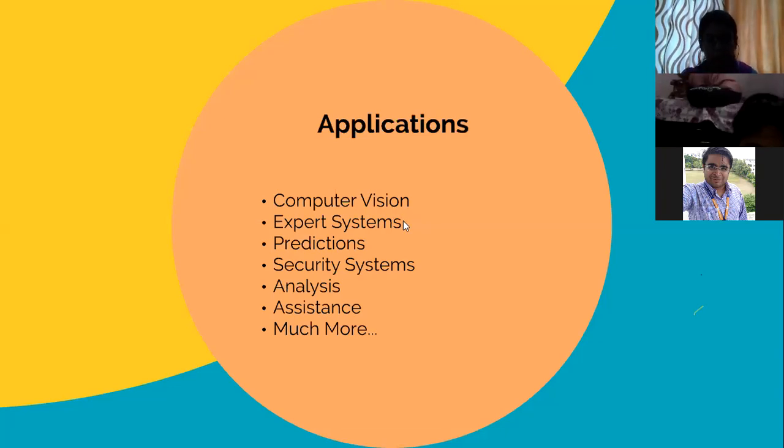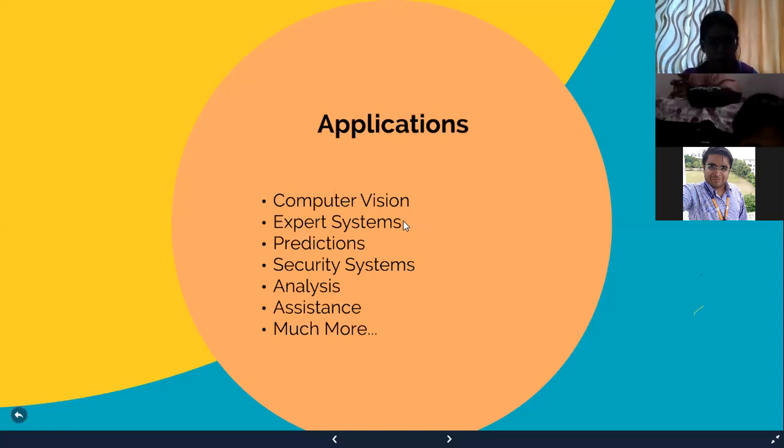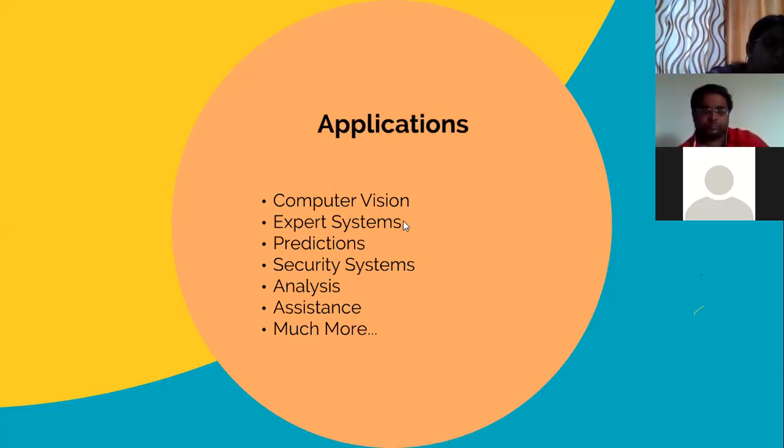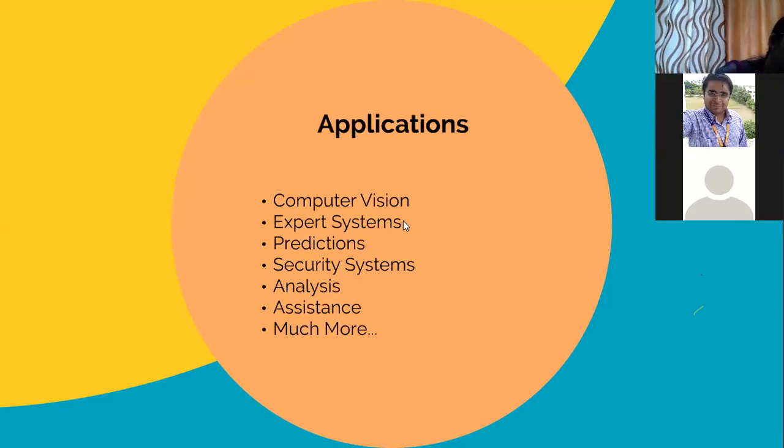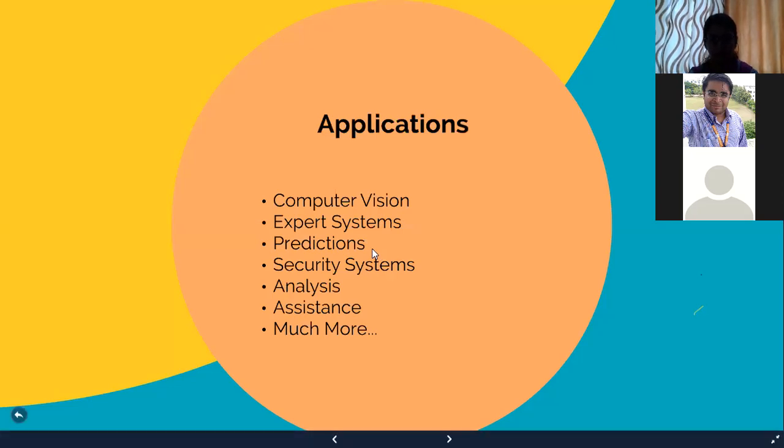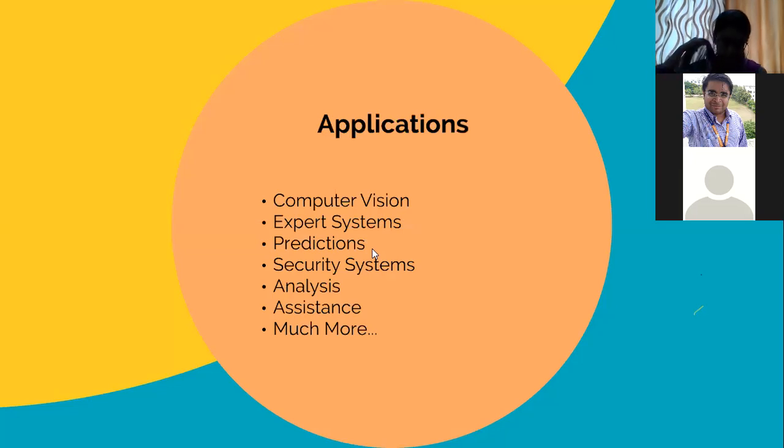And then expert systems. If we talk about different kinds of expert systems we have on Google, there are different kinds of web applications or websites through which we can get advice. Yes, medical advice, or any kind of advice we can get through these particular expert systems. Okay, and then predictions. As we use a weather API in our mobile phone, we can get predictions also, that after 10 days, this will be the temperature on that particular day. It all gets predicted through machine learning algorithms.